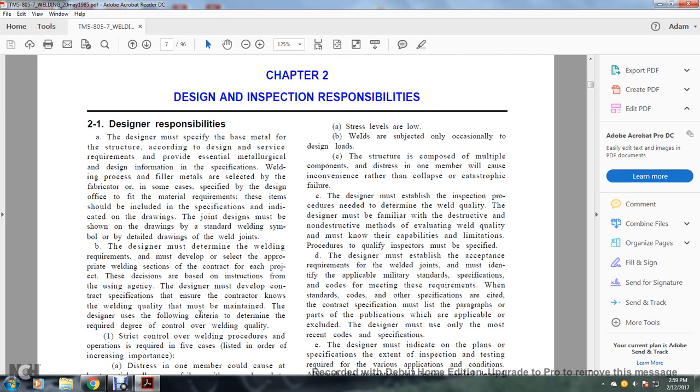C. The designer must establish an inspection procedure needed to determine the weld quality. The designer must be familiar with the destructive and non-destructive methods of evaluating welding quality. Must know the capabilities and limitations, and the procedure for qualifying the inspector must be specified.